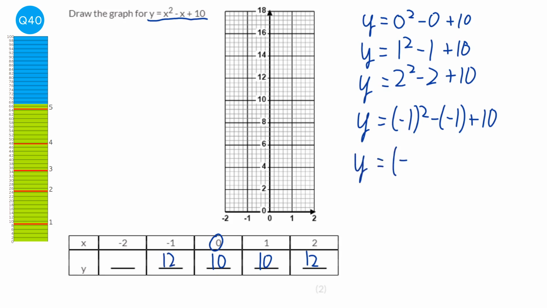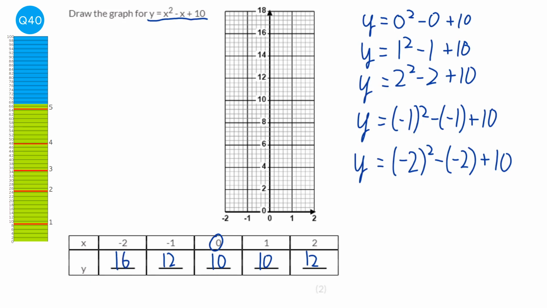And then we'll do the minus 2, so it'd be minus 2 squared minus 2 plus 10. So minus 2 squared is 4. The 2 minuses here make a plus, so it'd be plus 2, which would be 6, plus 10 will be 16.